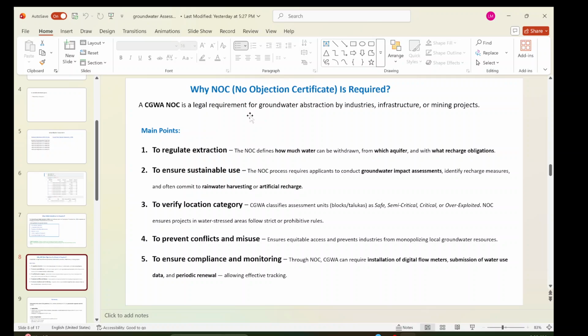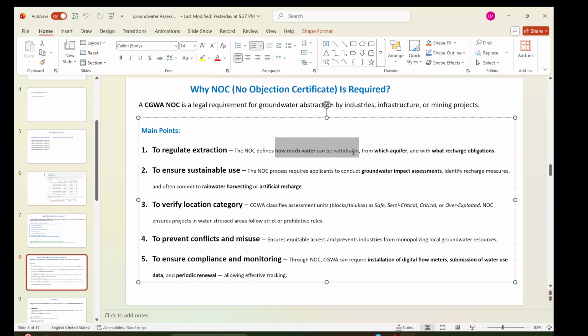So basically, these are the main points: regulate extraction. The NOC defines how much water can be withdrawn from which aquifer, and what the recharge obligations are. This is important: ensure sustainable use. The NOC process requires applicants to conduct a groundwater impact assessment, identify recharge measures, and often commit to rainwater harvesting or artificial recharge. Basically, to run the industry, water is also required, so we cannot say that you will not use water. So how to use it? It's a give and take thing, right?